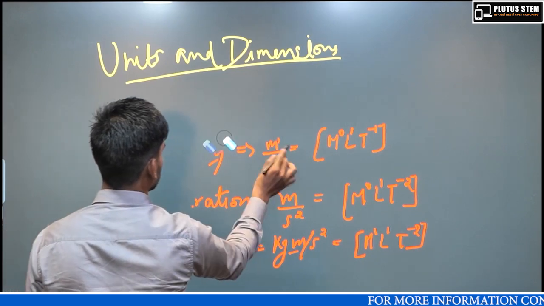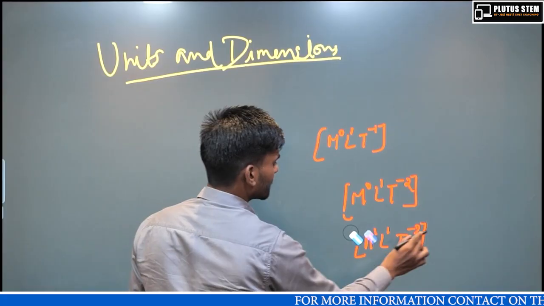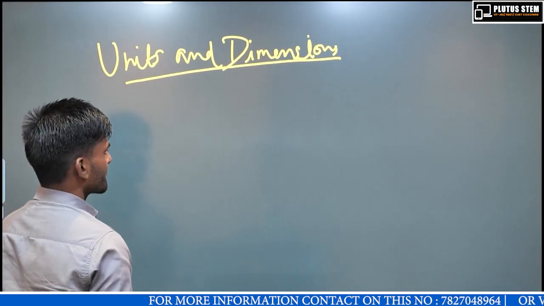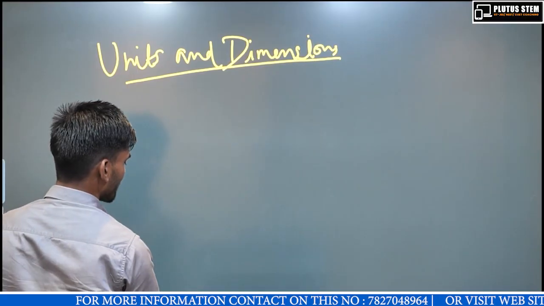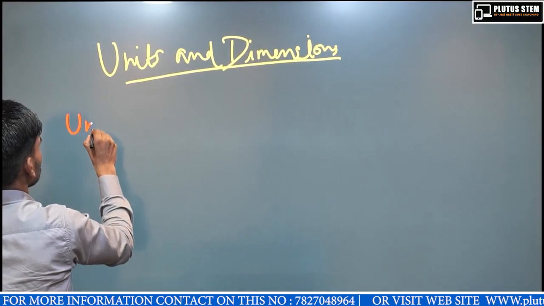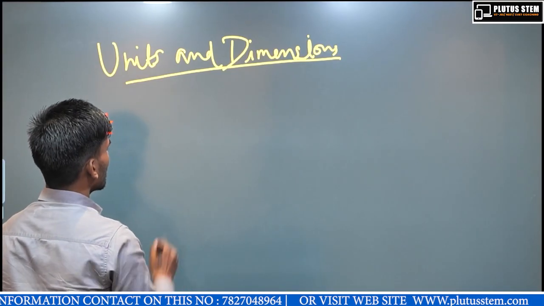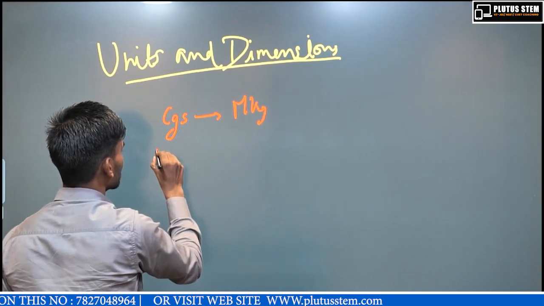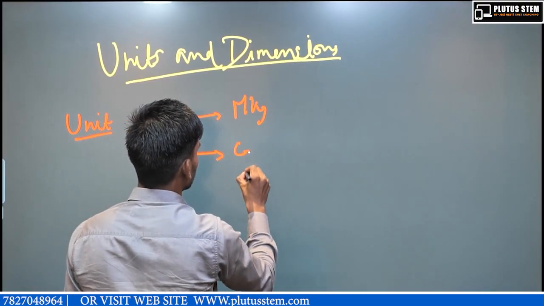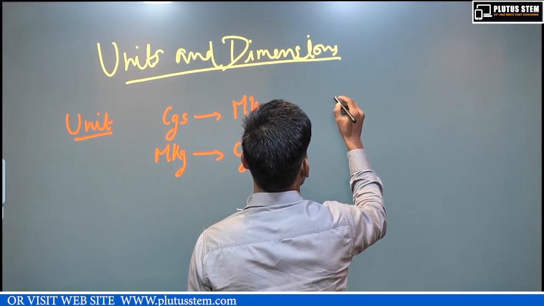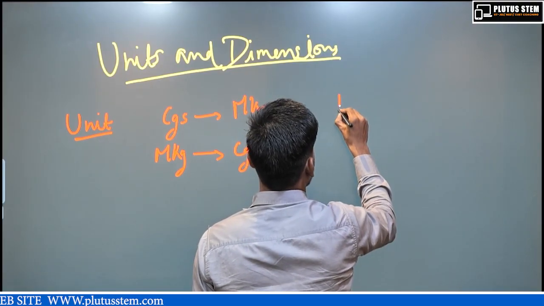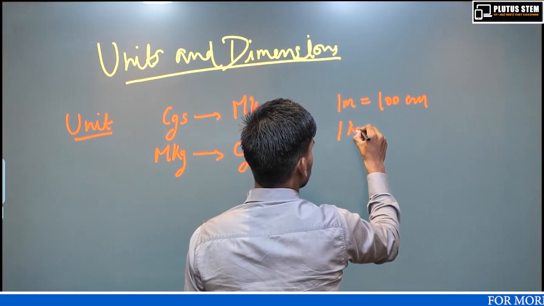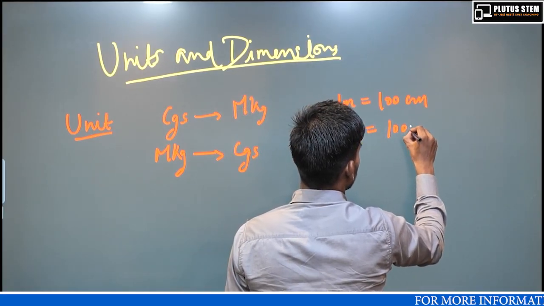Now come again to the units: the conversion of units from one system to another system. If we want to go from the CGS system to the MKS system, or from the MKS system to the CGS system, we have to remember some things, like 1 meter is equal to 100 centimeter, and 1 kg is equal to 1000 gram.